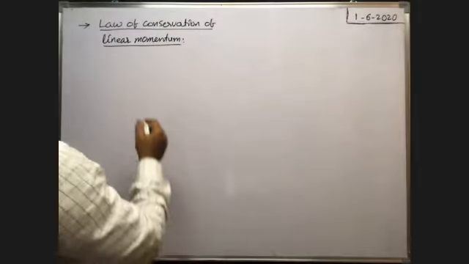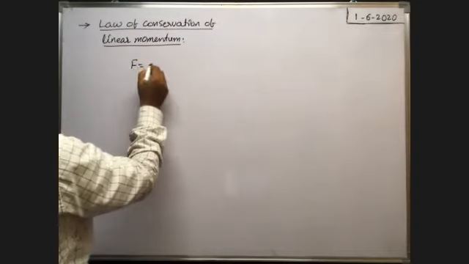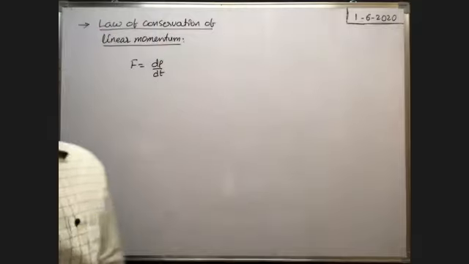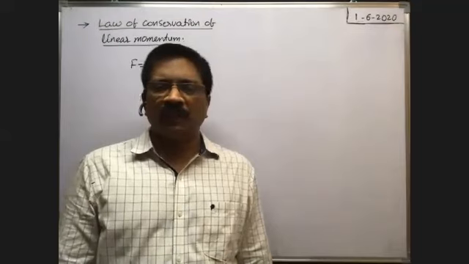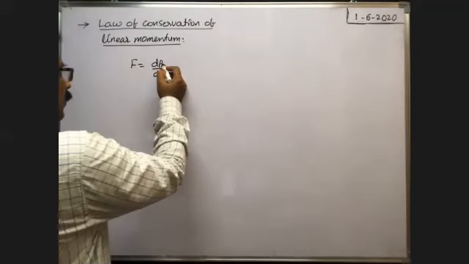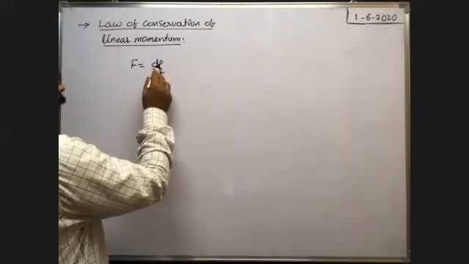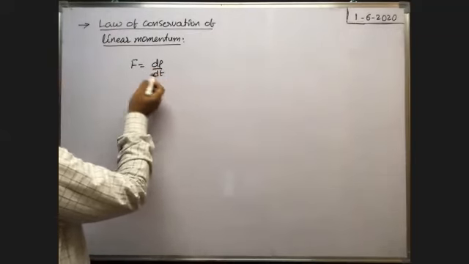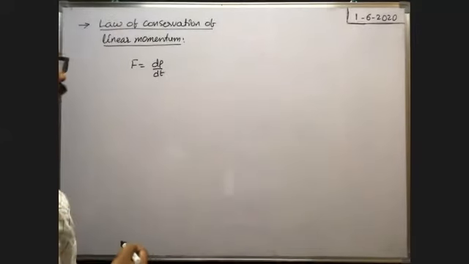Okay. We know according to Newton's second law of motion, the force acting on a body is equal to the rate of change in momentum. F is equal to dP by dt, where P is the linear momentum of the body. So dP by dt indicates the change in momentum in a time dt seconds. The change in momentum per second is called the rate of change in linear momentum, which is equal to the net force acting on a body according to Newton's second law of motion.